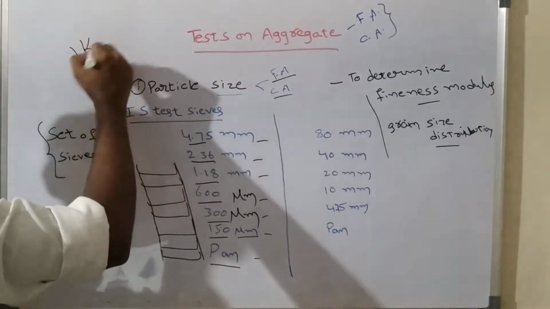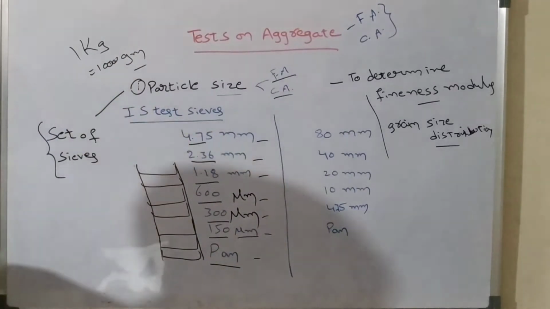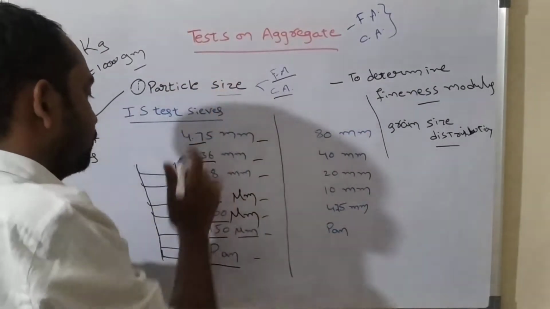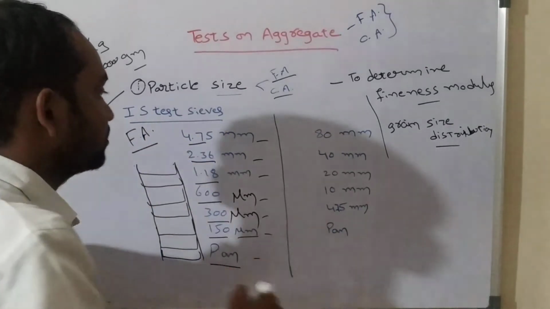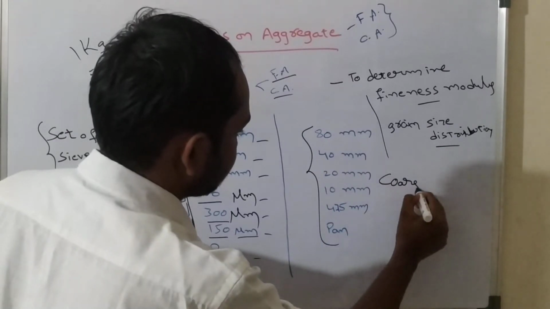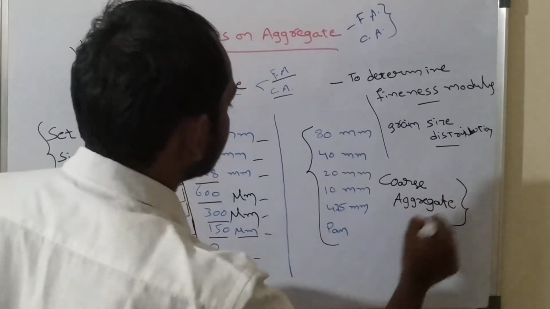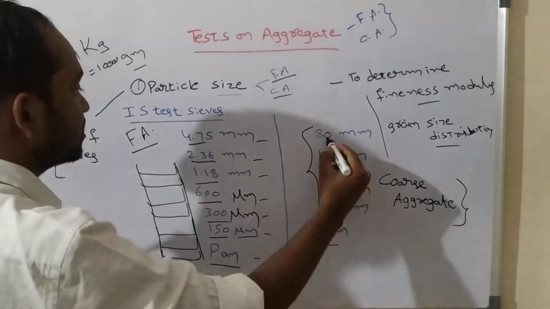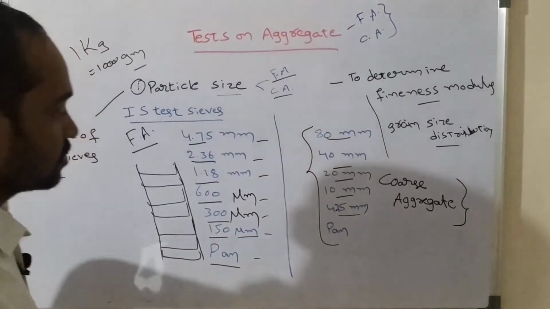After this we have to take a particular mass of fine aggregate, generally 1 kg, which means 1000 grams. So if we need to determine the grain size distribution of fine aggregate, these are the sieves used. And this is the set of sieves used for coarse aggregate, which is the most important thing to know: 80 mm, 40 mm, 20 mm, 10 mm, 4.75 mm.